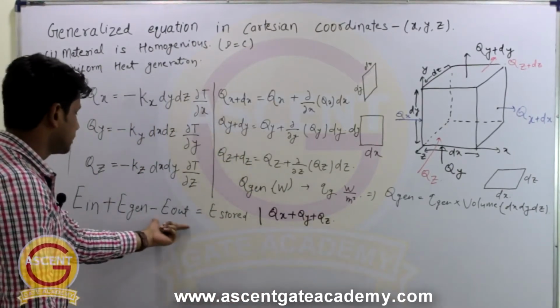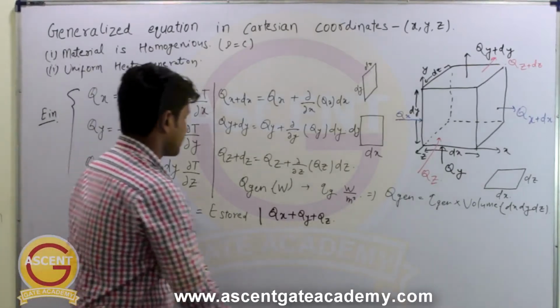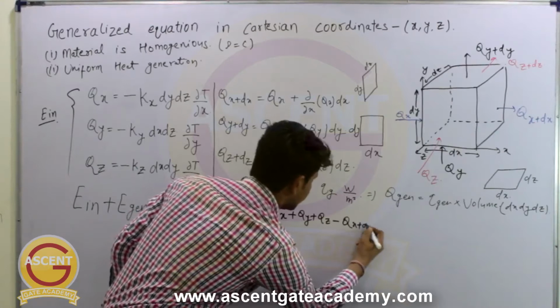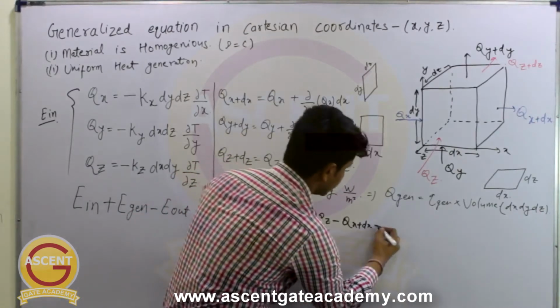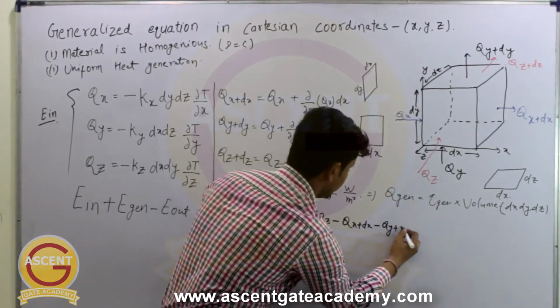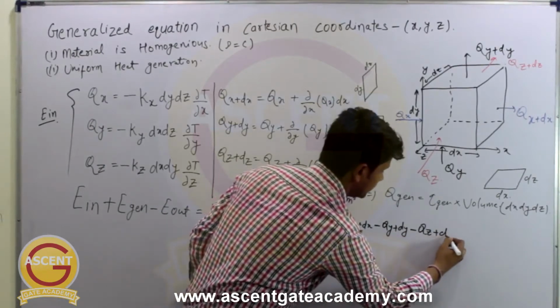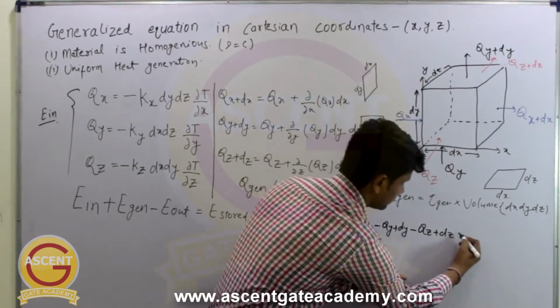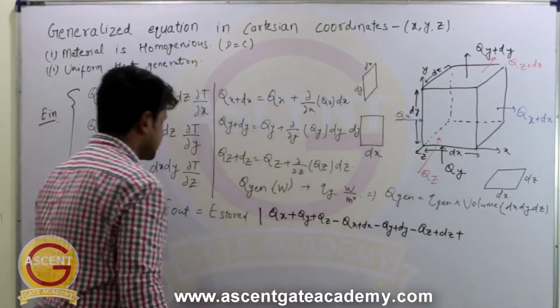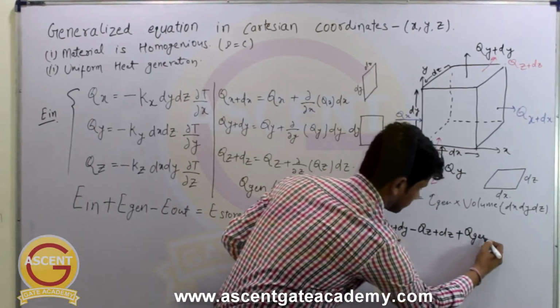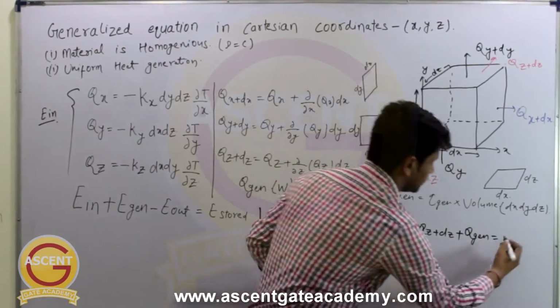Minus, let's write down the energy output first, so it will be minus Qx+dx minus Qy+dy minus Qz+dz, plus the energy generation, that is the Q generation, equal to energy stored.